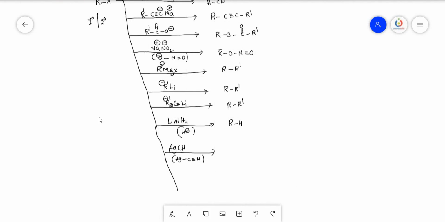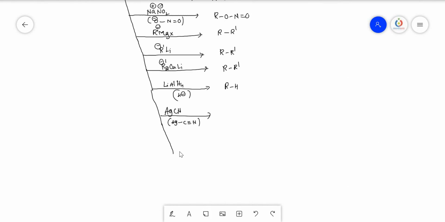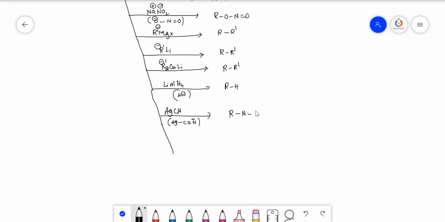Okay. So here carbon is not free enough to attack, so in the case of the alkyl cyanide, the lone pair of electrons present on the nitrogen attacks the alkyl group. So finally it gives N triple bond C, and later this bond will be broken. So nitrogen is connected to the alkyl group, with the triple bond like that only.